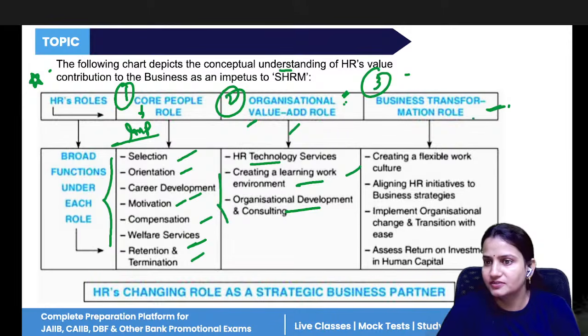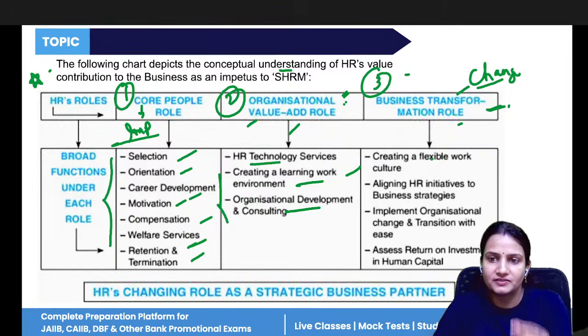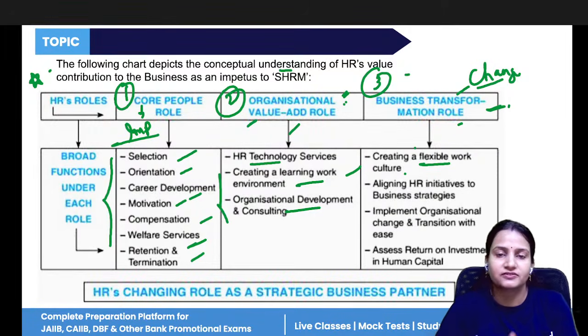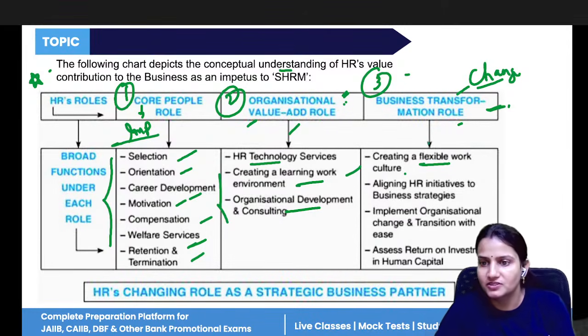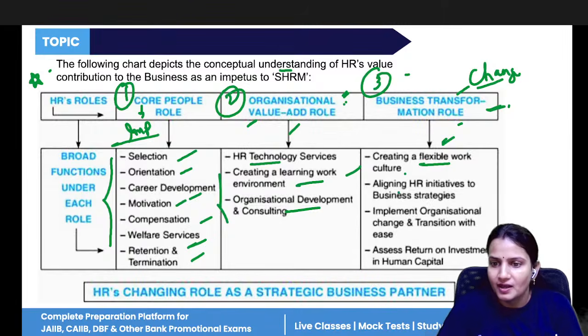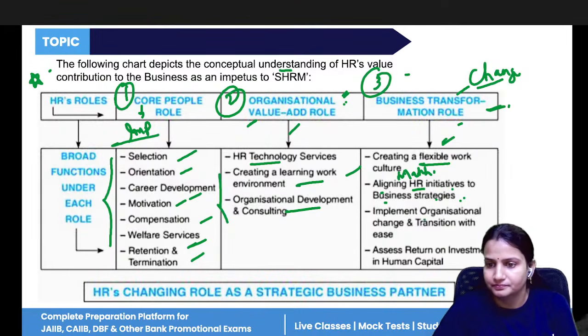Now, next is business transformation. Transformation means change, transition. So, the company should create a flexible working culture. Flexible means if required, things can be changed, policies can be changed, working structure can be changed, methods can be changed. So, flexibility should be there. Aligning HR initiatives to business. Aligning means the HR activities should match with the strategies of the business. Whatever strategy the business has formulated, that should match with the HR activities, HR initiatives.